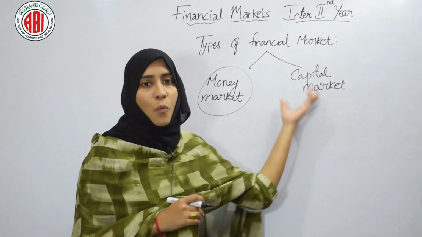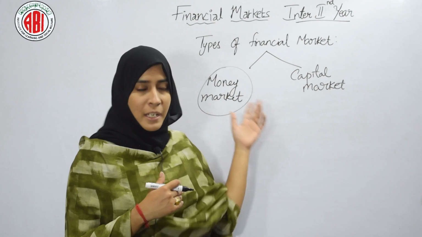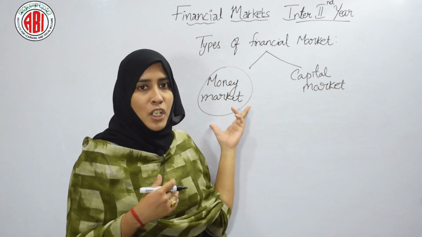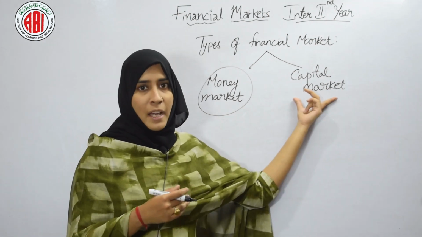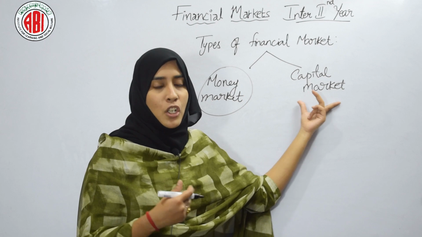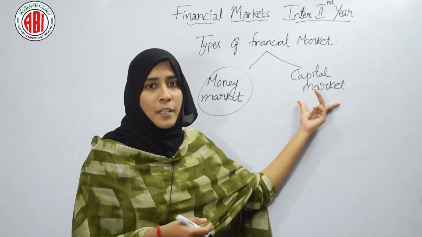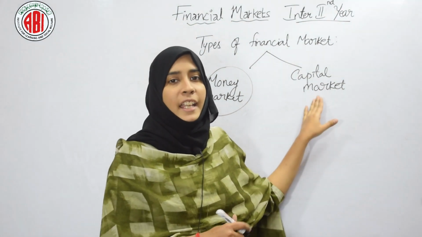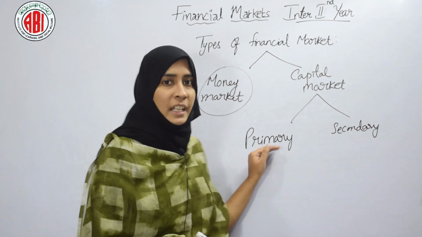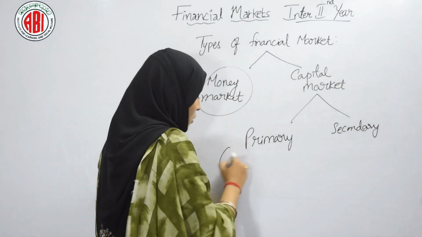Now let's see what we mean by capital market. As we have discussed earlier, under money market the instruments which are dealt have a very short time period, and under the capital market the instruments which we deal have a very long time period, or we can say a middle term or long term time period. Here again capital market has been divided into two types. They are primary and secondary. We can also call the primary market the new issue market.